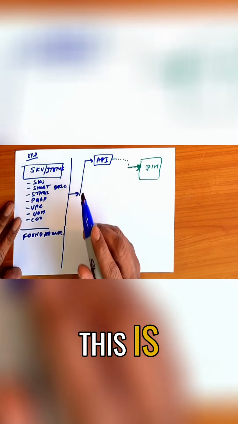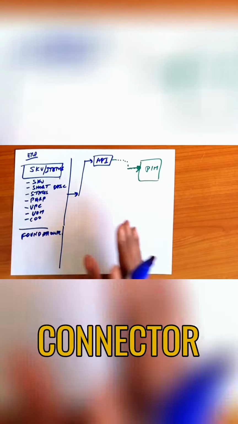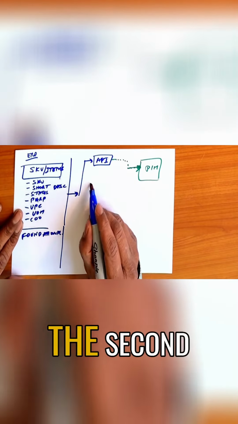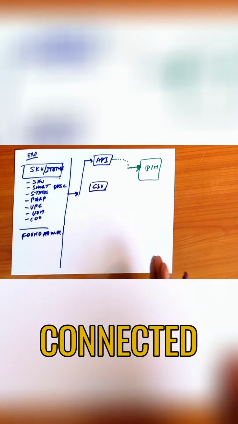This is ideal when the PIM or the ERP has a connector pre-built. That's when this makes the most sense. The second scenario, or the second method in which these systems can be connected, is through a CSV.